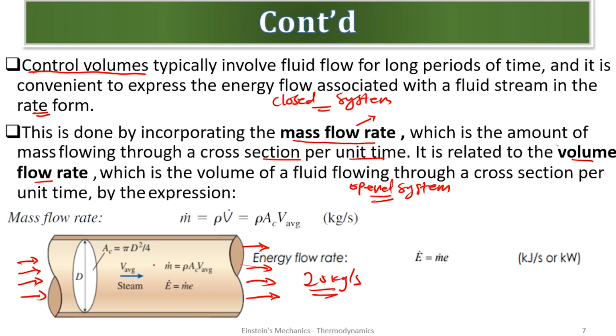And for fluid, when you have an open system, like a pipe, anything open that we have a flow, our mass flow rate is given as... anytime you see a mass with a dot on top, it is flow rate. Our mass flow rate is given as the density and the volume, or the volume flow rate. Are we good? Or the velocity. This is about the velocity. Are we good? And we can further simplify this to our rho, the cross-section area, and the velocity average. It's very simple.